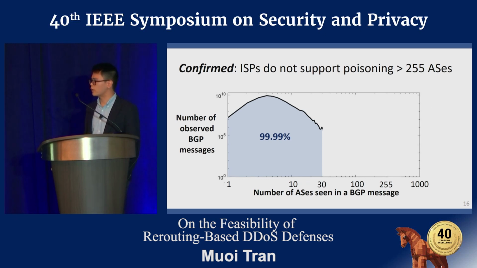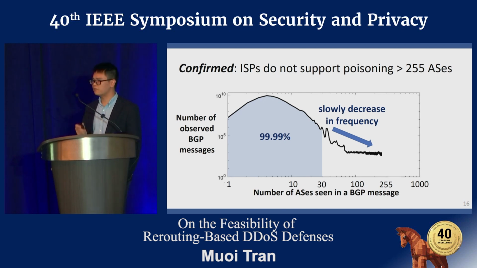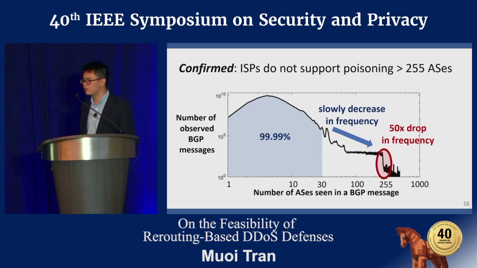And naturally, when we see more and more ASes in the BGP message, we see fewer and fewer BGP messages. And very interesting, we see a 50-times drop around the threshold of 255, which confirms that the majority of ISPs do not support poisoning more than 255 ASes.